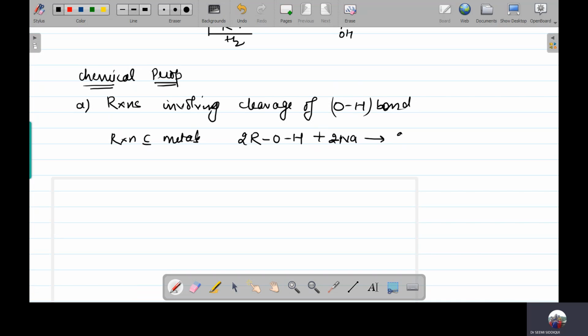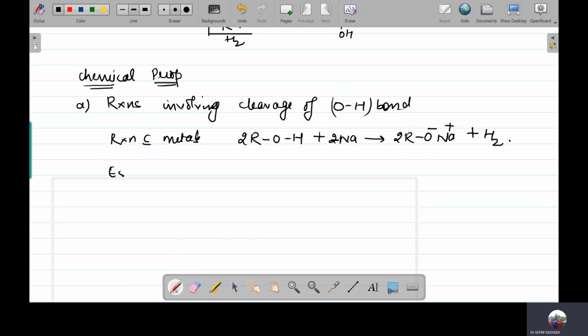So at first it is going to form the sodium ethoxide. Now, what is going to happen if, suppose, you have taken a tertiary alcohol? Then whatever alkoxide is going to form, that is going to be a tertiary alkoxide.